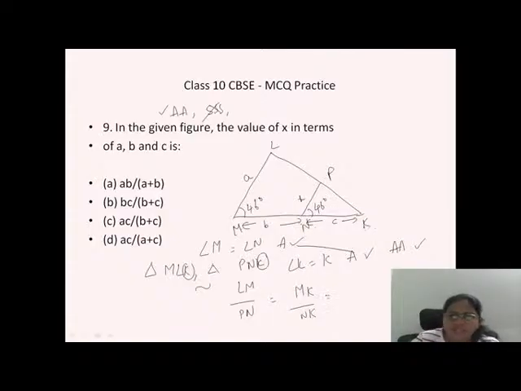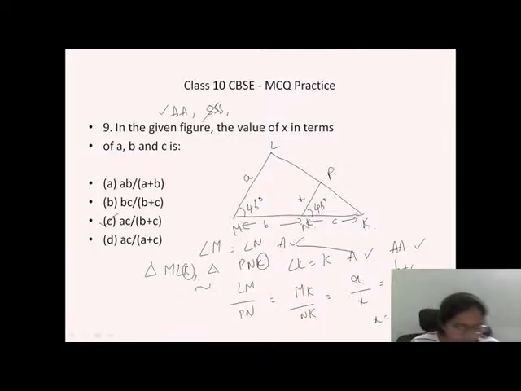Done. What is LM here? A. What is PN? X. What is MK? B plus C, total, right? B plus C. What is NK? C. So X will be equal to AC by B plus C. Which is the option over here? AC by B plus C, option number C. Yeah, C is the correct answer.